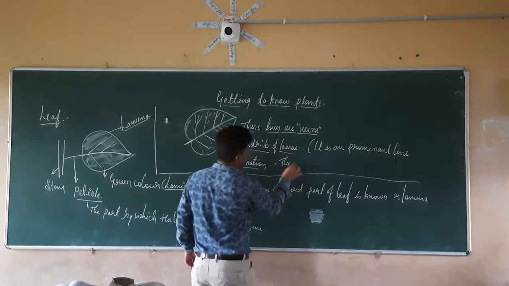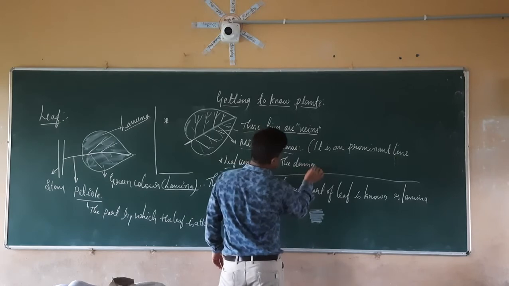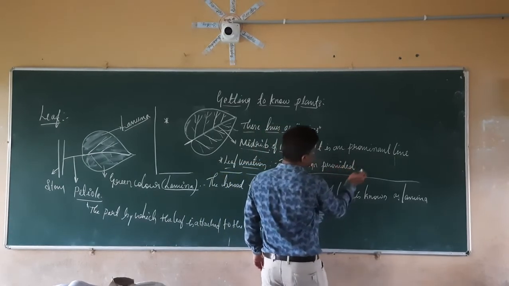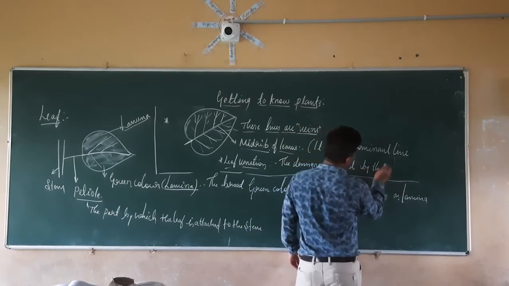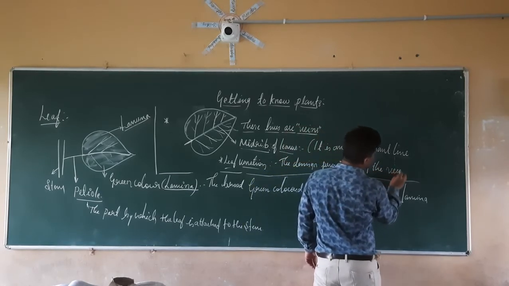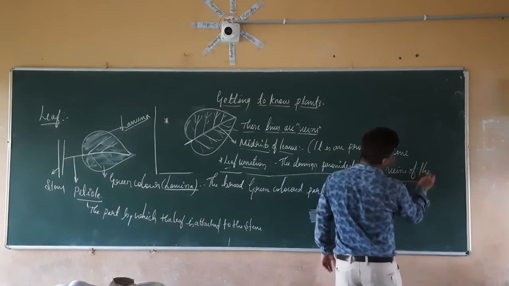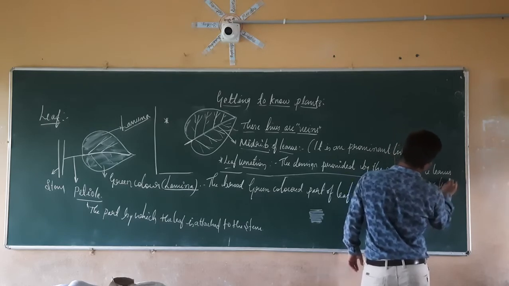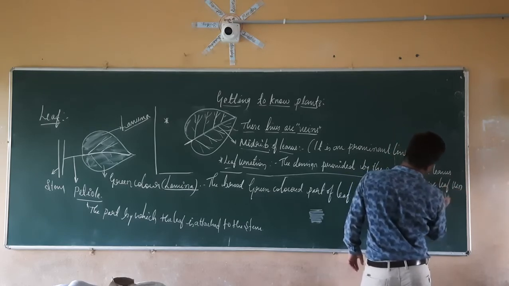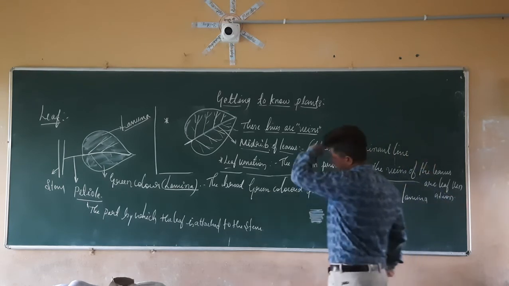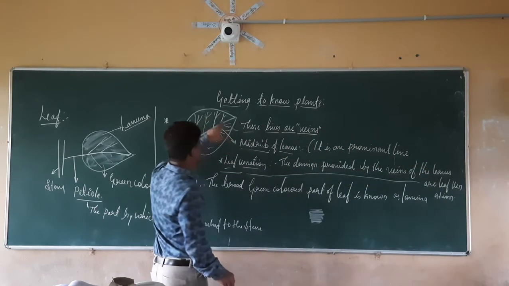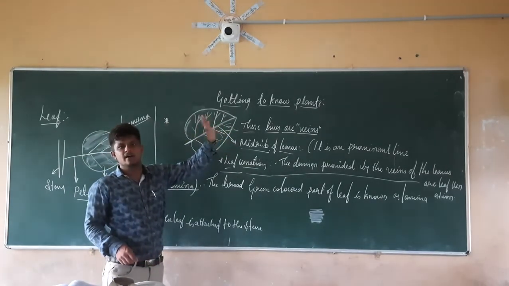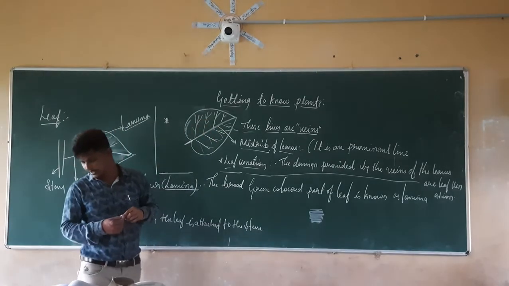So the different design, the design provided by the veins of the leaves, are nothing but what? Are the leaf venation. So whatever design is provided by the leaf lines which are present here, the veins, it is nothing but what? It is the leaf venation. It is nothing but what? Leaf venation.